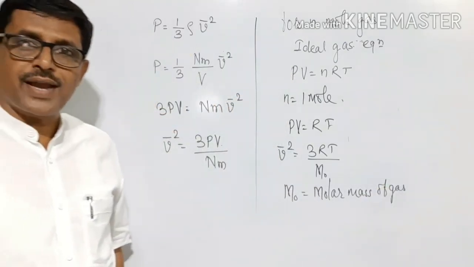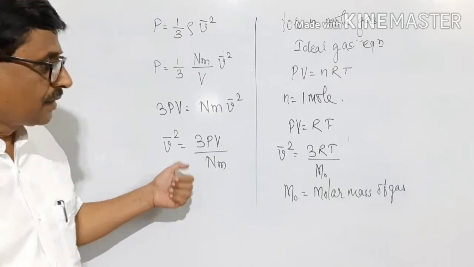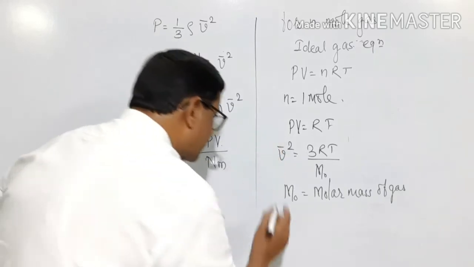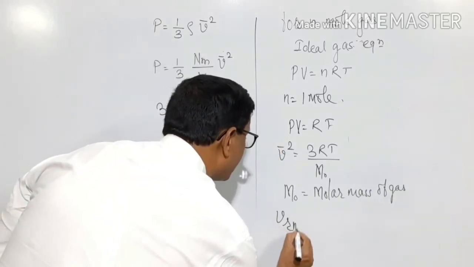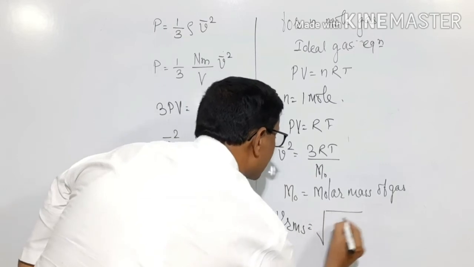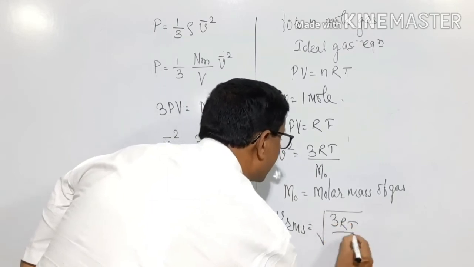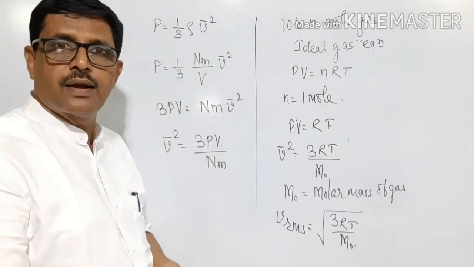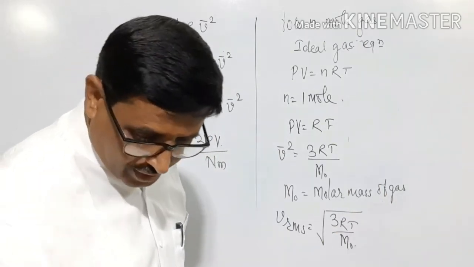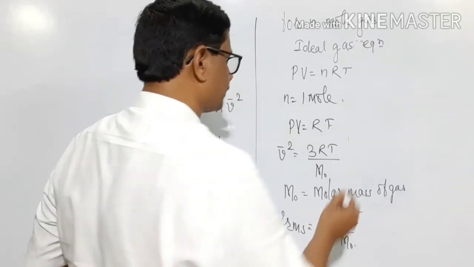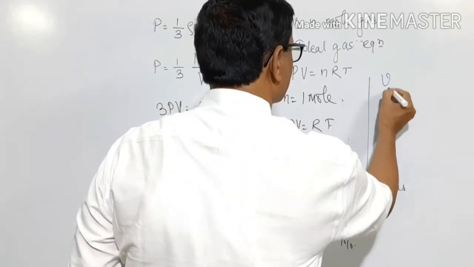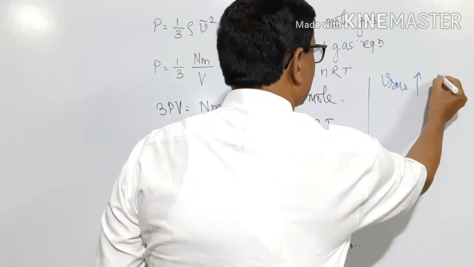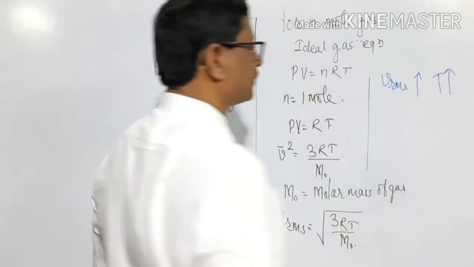What is the molar mass of a gas? Molar mass of a gas is the mass of 1 mole of a gas, and from this equation I will write Vrms is equal to square root of 3RT divided by M0. From this we are able to say that the RMS velocity of a gas molecule increases with increase in temperature.